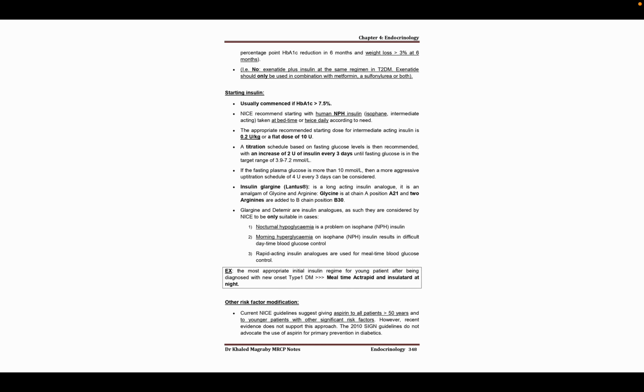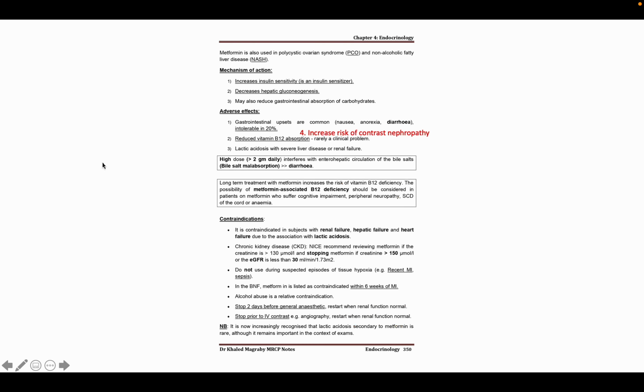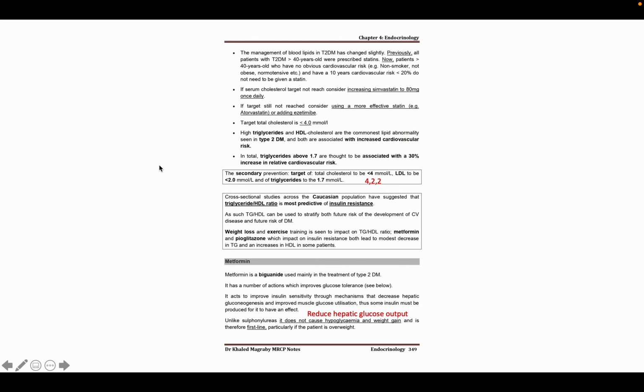Okay, then come to the lipid management of this patient. We know that in diabetes patients, it is very commonly found that there is an increased level of TG and other lipids, and it increases the mortality rate of the diabetic patient.